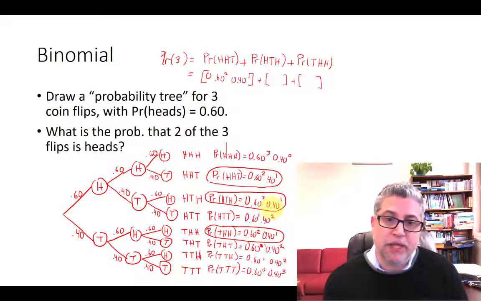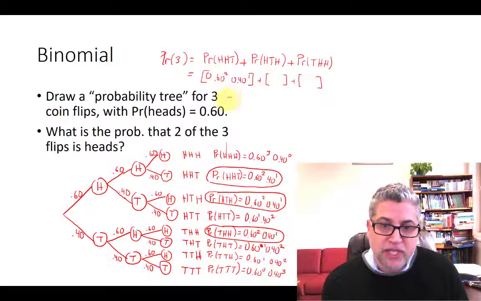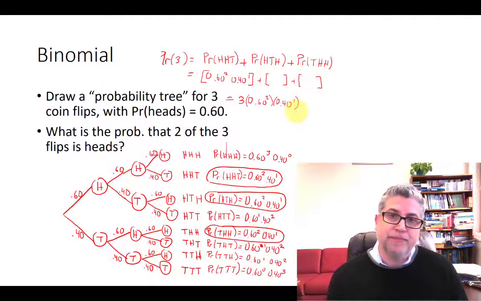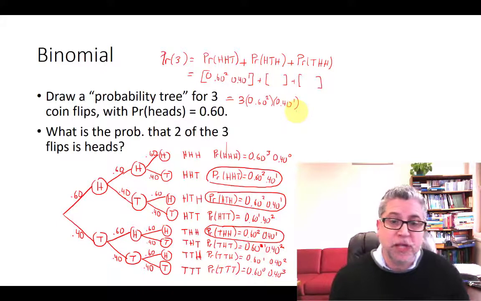They're all the same probability. So we could just say 3 times 60% squared times 40% to the 1. So we can key that into a calculator and get the result.